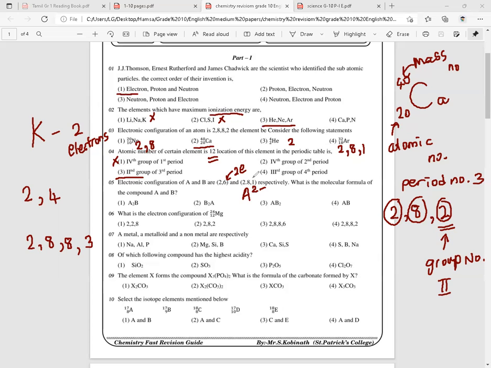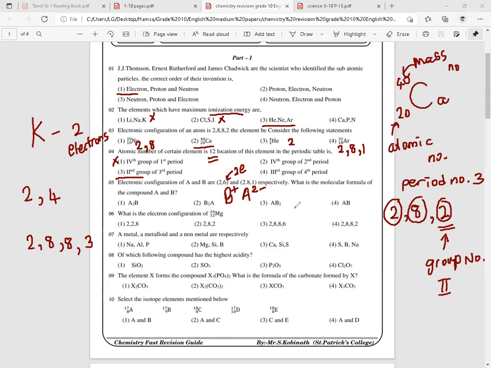So that will be B plus. When an atom is removing an electron, it will gain the positive charge, right? So here it is removing 1 electron and gaining the stability, and it is becoming a cation, B plus, right?